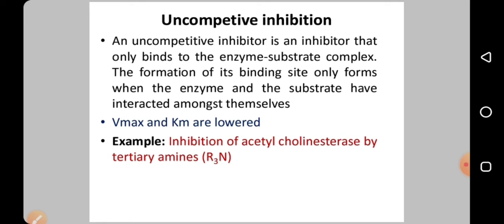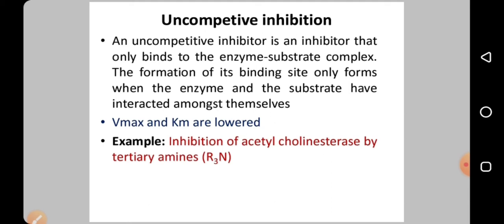Next is the uncompetitive inhibitor. It binds only to the enzyme substrate complex. Initially the substrate competes with the inhibitor to bind the enzyme; that is competitive. In non-competitive, it can bind anywhere because it is a free site. But in uncompetitive, the enzyme and substrate form the complex, and because of this complex, it opens up a site for the inhibitor. So then the inhibitor will go and bind.